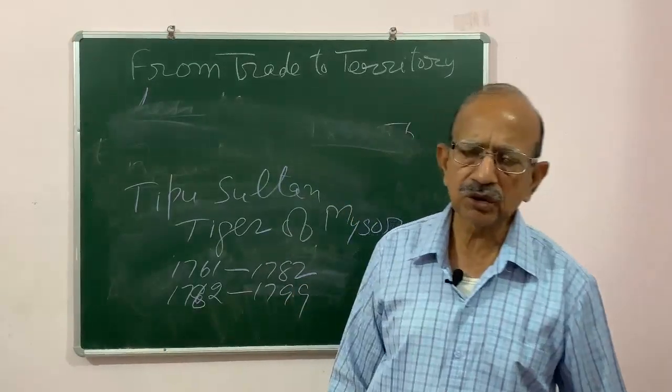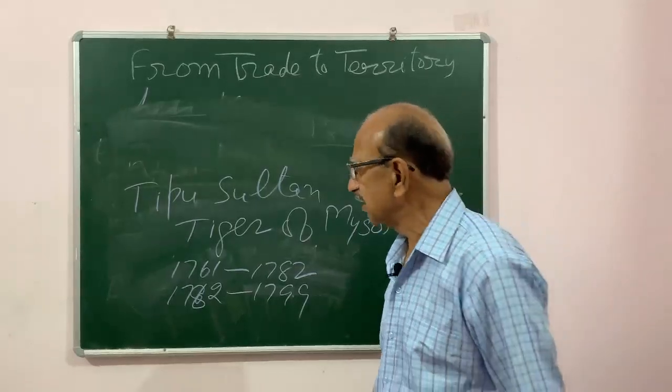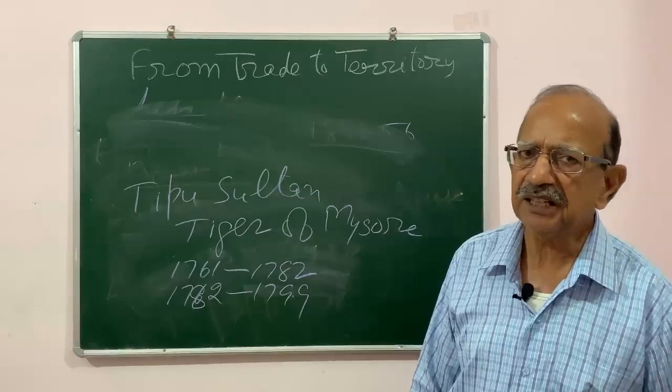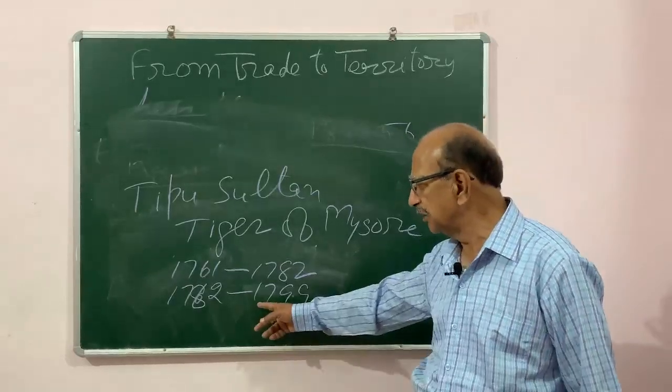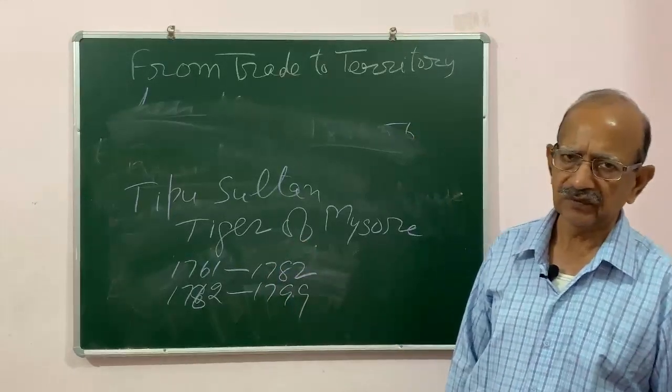As he did not accept the supremacy of the English, there were wars between them. They fought 4 wars, and in the last war, in 1799, Tipu Sultan was killed.